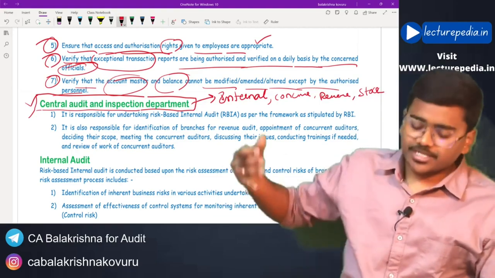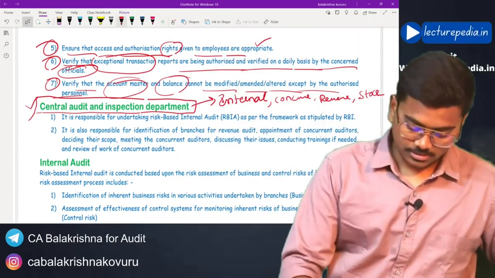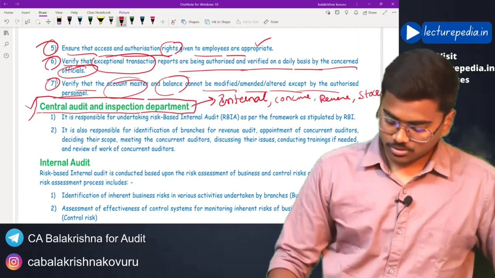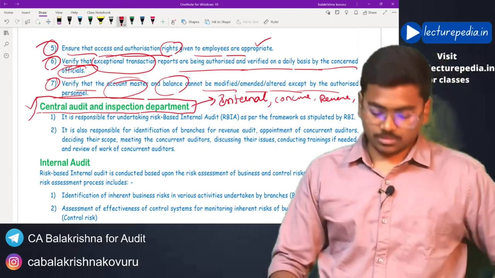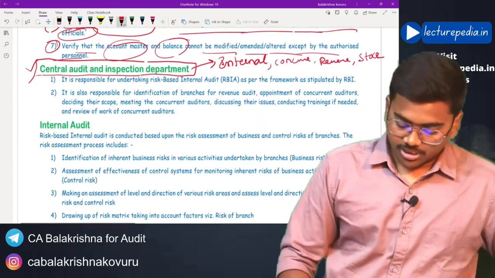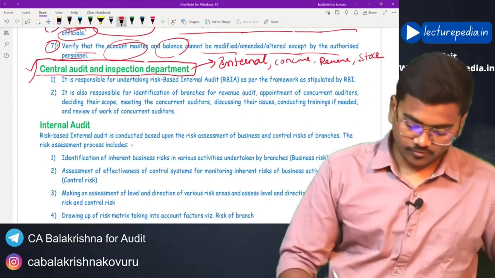Okay, the internal audit, concurrent audit, revenue. Guys, there was a power cut, so I had to stop recording and again I am continuing from where we stopped.